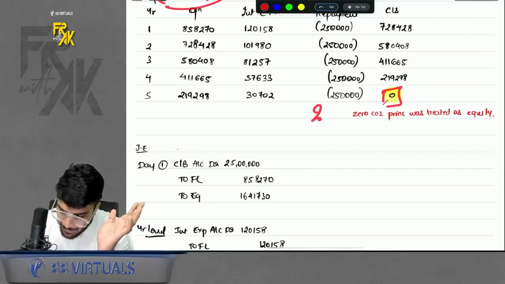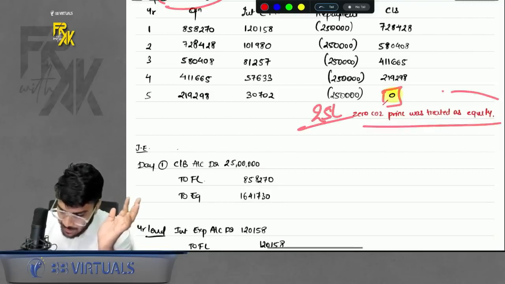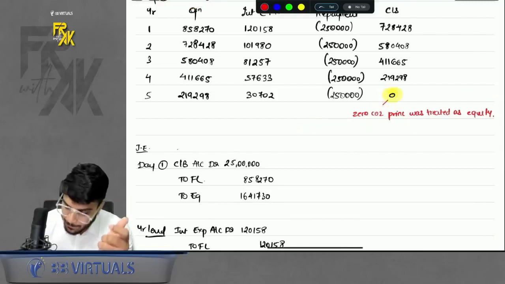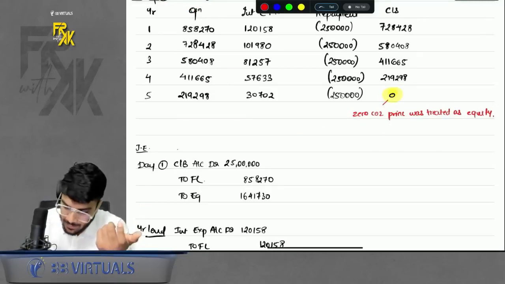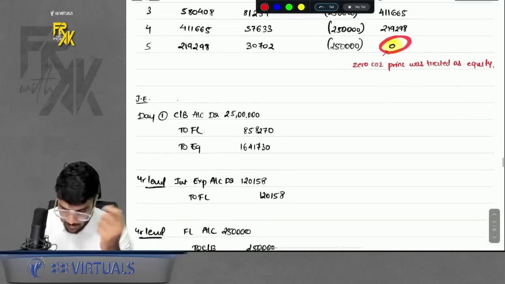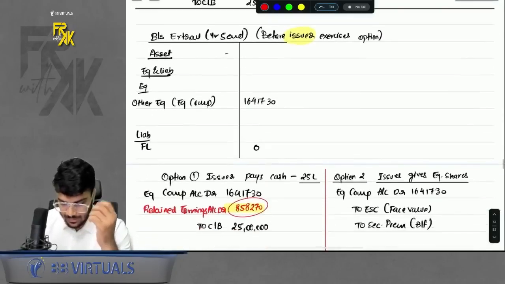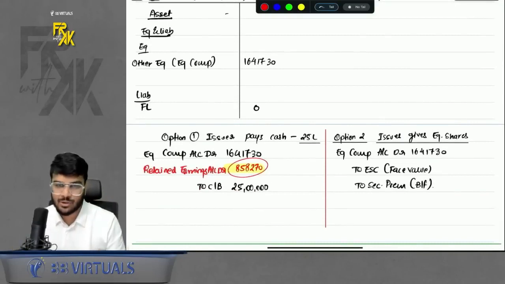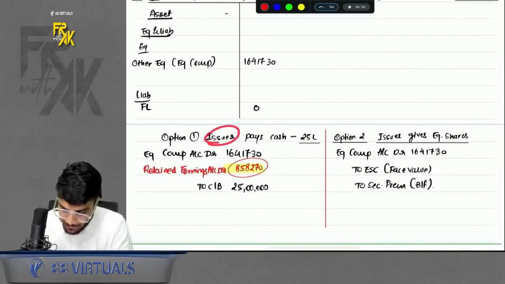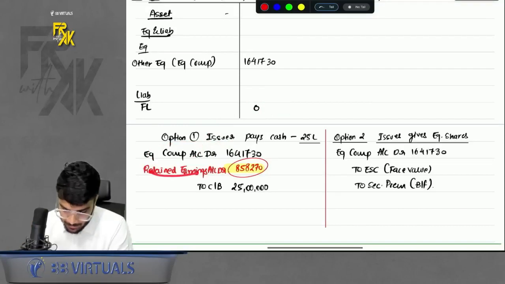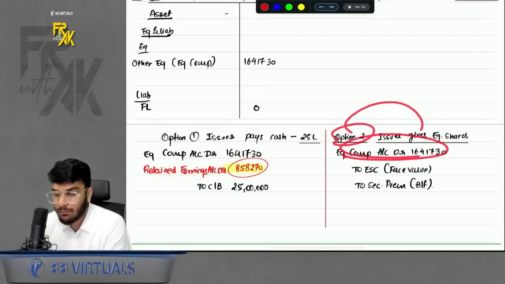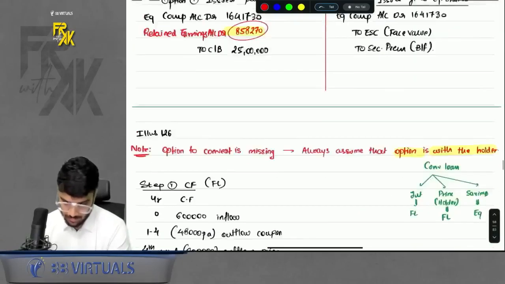Here, without even making the principal repayment, the closing balance of FL comes to 0. Why, sir? Because principal you never assume it to be FL. So even before making the principal repayment, this will come to 0. Now, what will happen at the end of 5th year? See, the issuer can pay cash also now in exceptional cases. If the issuer pays cash, of course we did not account for the cash. So in that case, you will give the cash from equity component. If anything is left over, you will bring that amount from retained earnings. Okay. What if the issuer gives shares? You will transfer the whole equity component to capital or premium. That's it. Simple. Right? Okay.